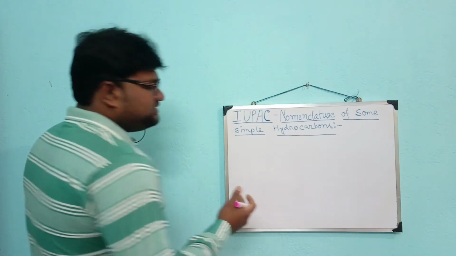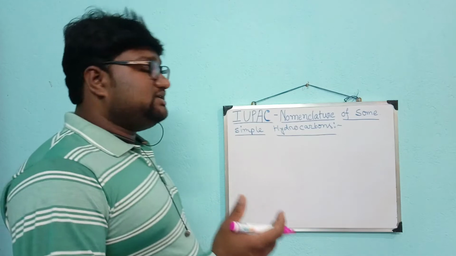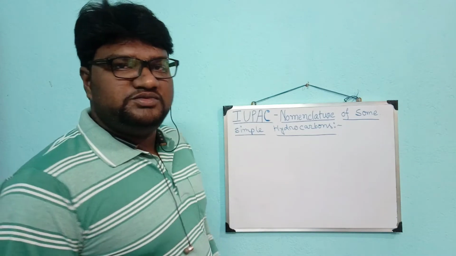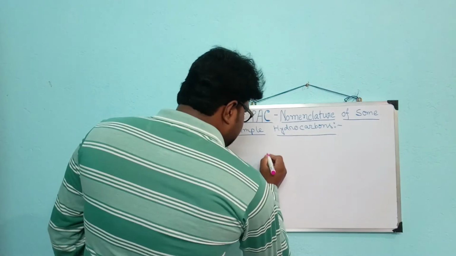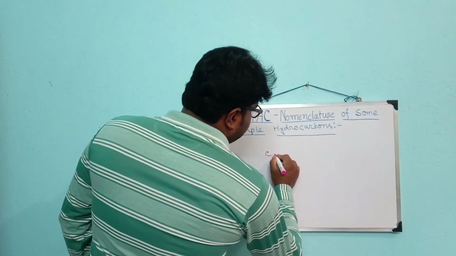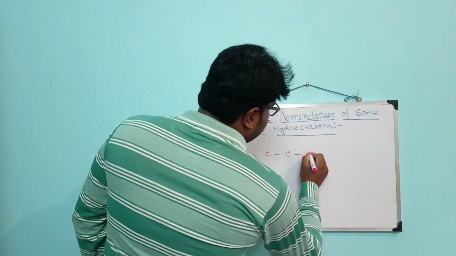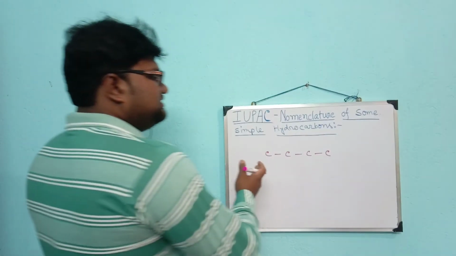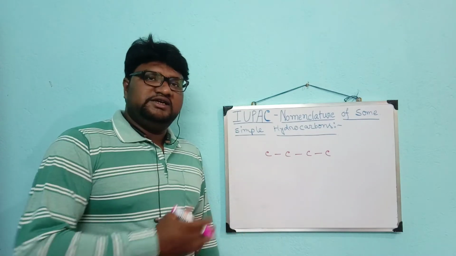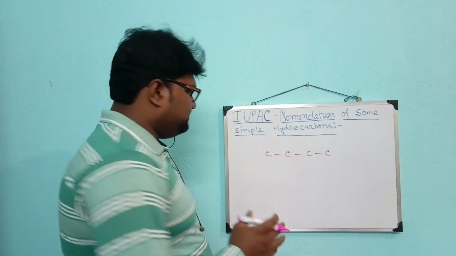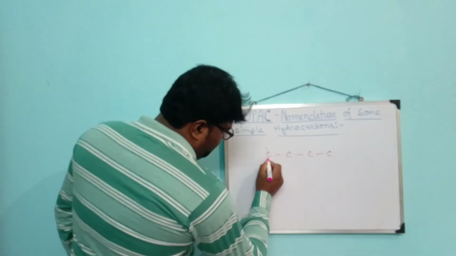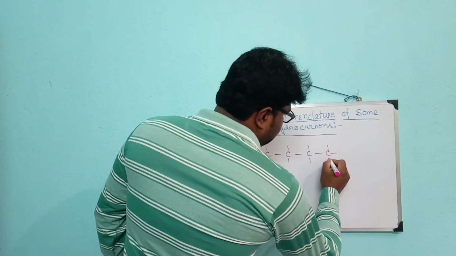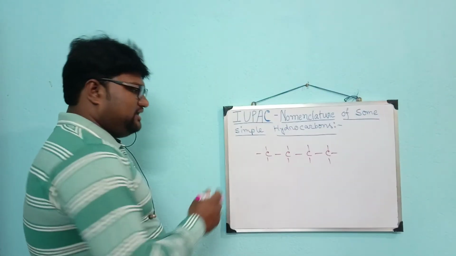What is the structure of the hydrocarbon which consists of 4 carbon atoms? Let us consider a hydrocarbon of 4 carbon atoms joined with single bonds, which means it is saturated, and the other bonds of the carbons are linked with hydrogen.